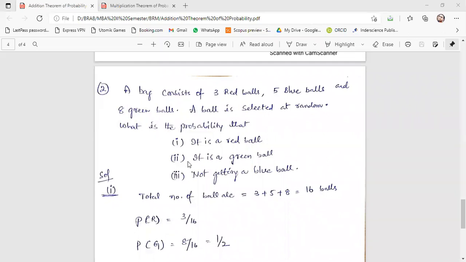So what he has given is the total number of balls. So 3 plus 5 plus 8 is equal to how many balls? 16 balls are there, right? Yes, sir. So this is what he has given. Next, what is the probability of drawing a red ball? 3 by 16, sir.